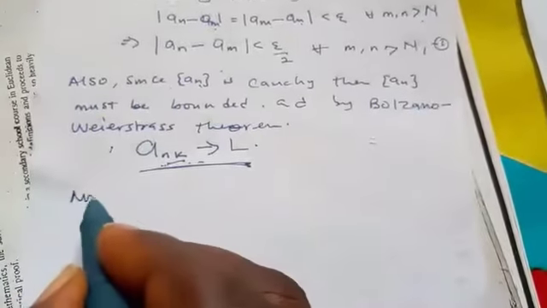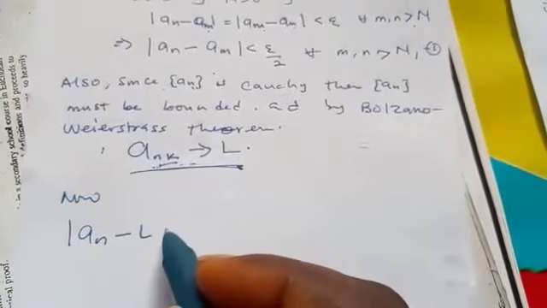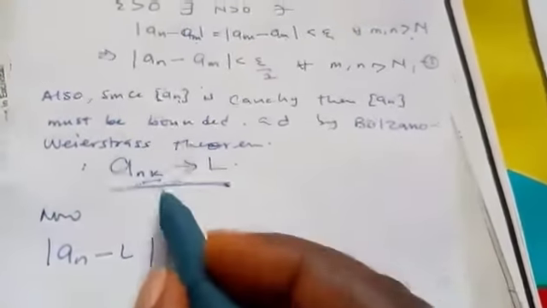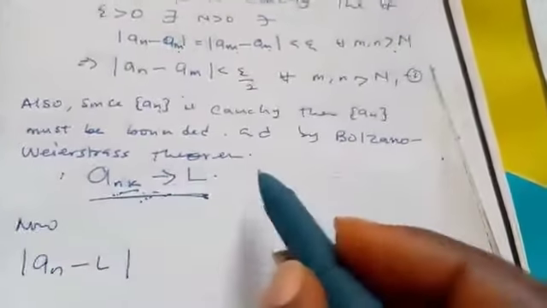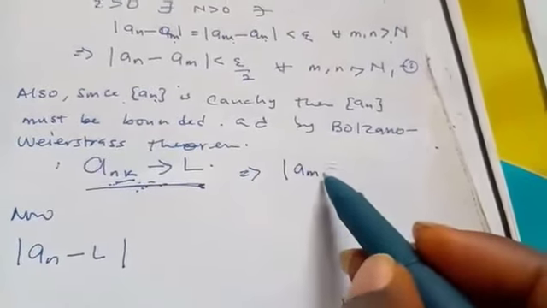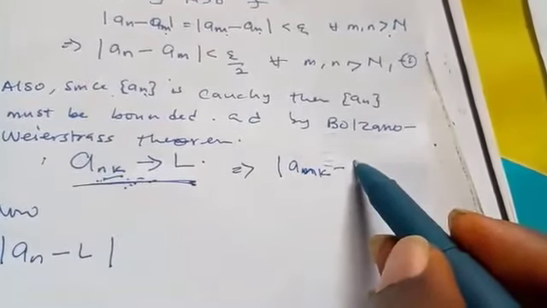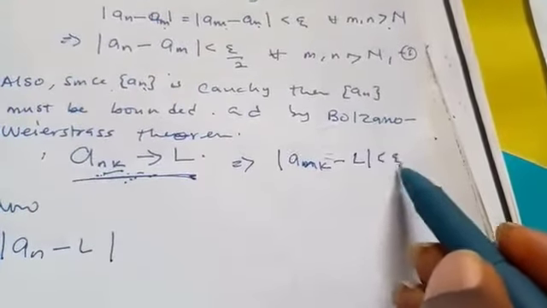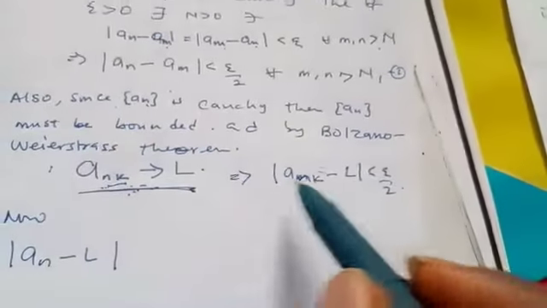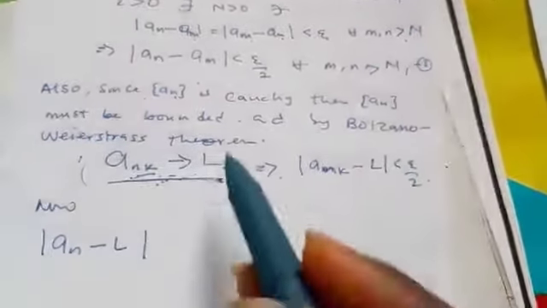Now, this a_n minus L, we can write this thing as a_nk minus L is less than epsilon over 2 as well. So that is by definition, since this thing converges.